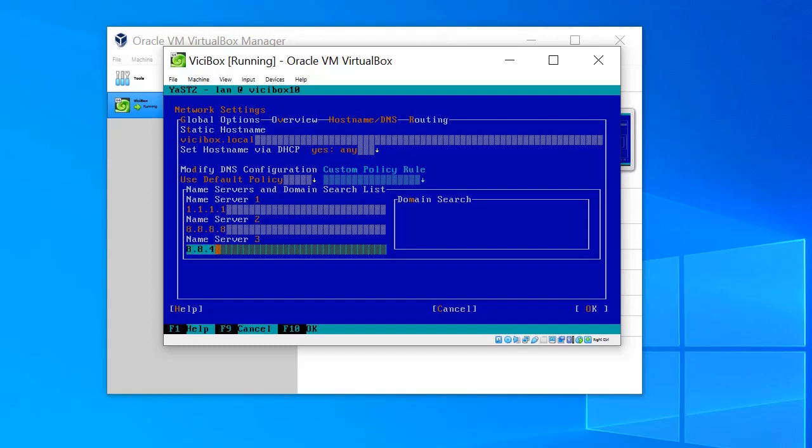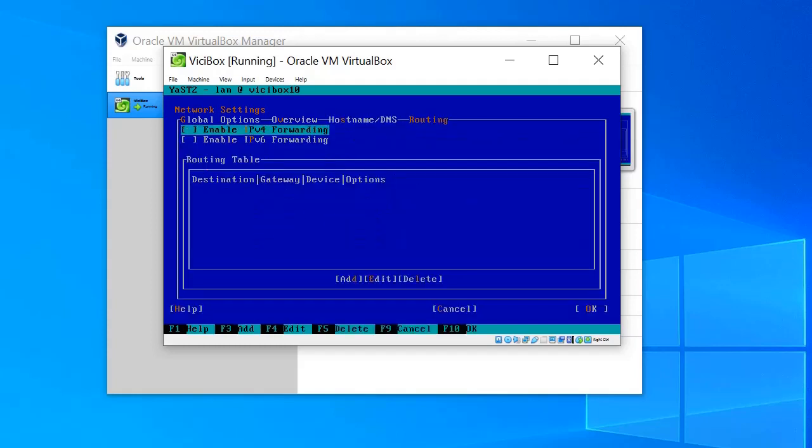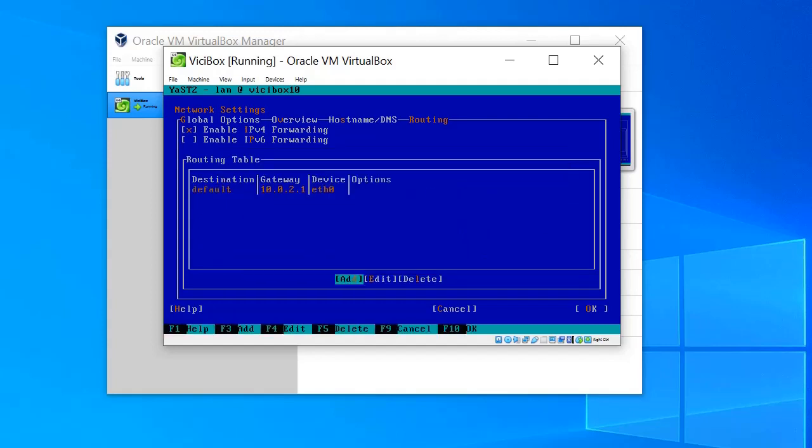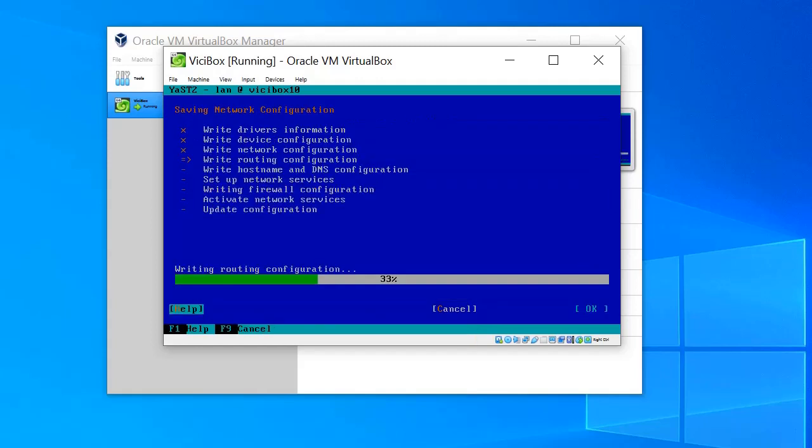I use a public DNS server because I don't have a DNS server here. For the gateway, in my case, I will put 10.0.2.1. After we finish, we press OK, check that everything is right in the device, and the connection check will be OK.